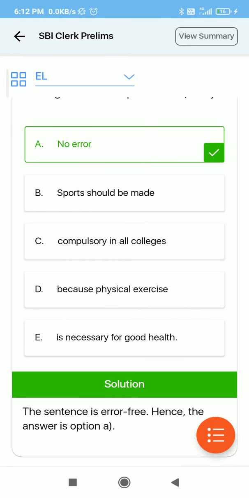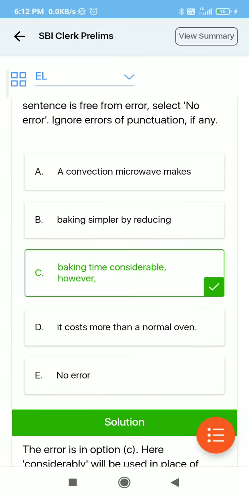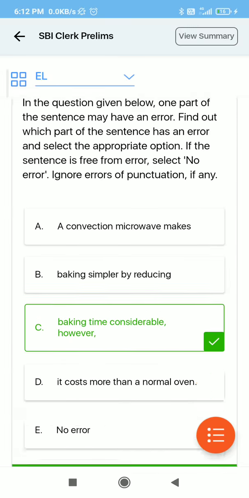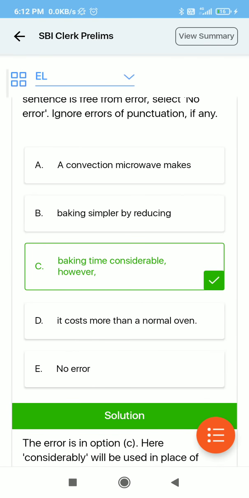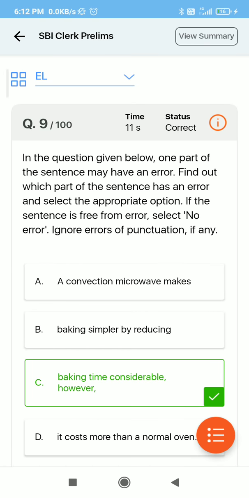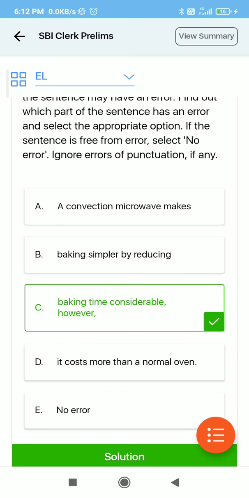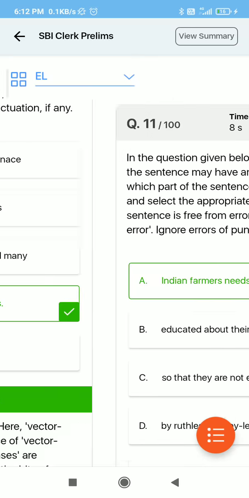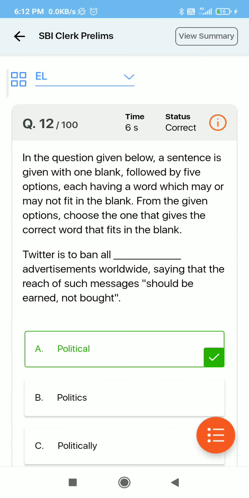Now this is correct, but we will recheck our answer. This is also correct. So for correct questions, just recheck your answers and see the time. If the time is less, then there is no need to do anything extra. Just read it, and if it is correct, go to the next question. It is also correct. So these are error questions.